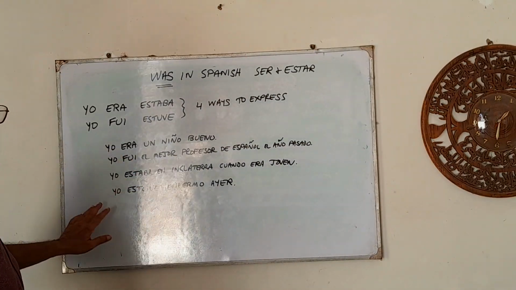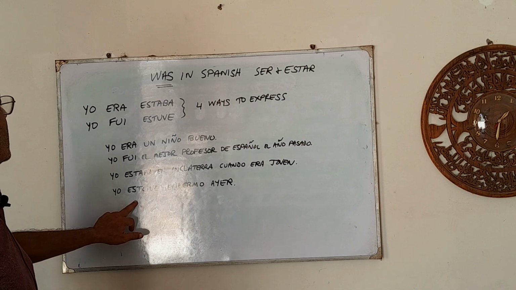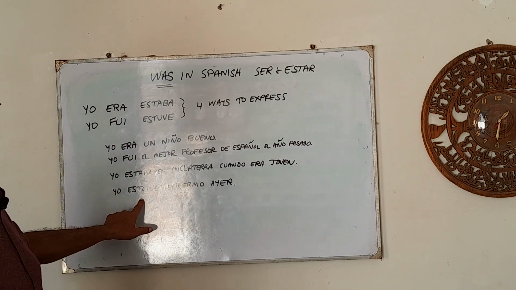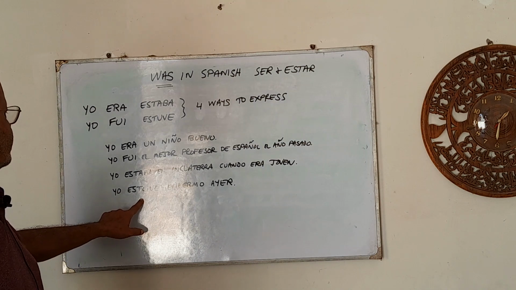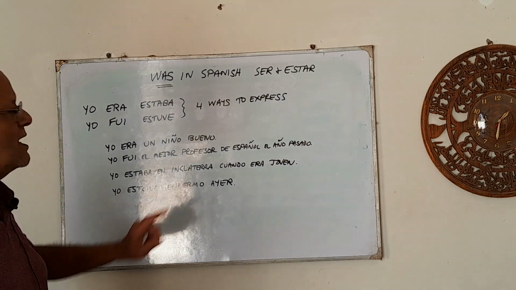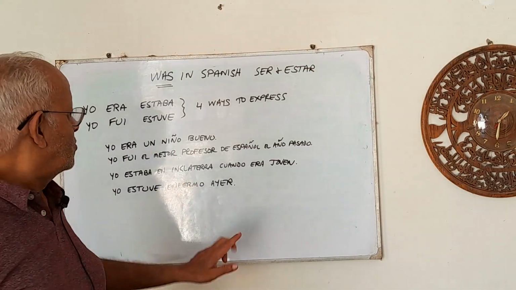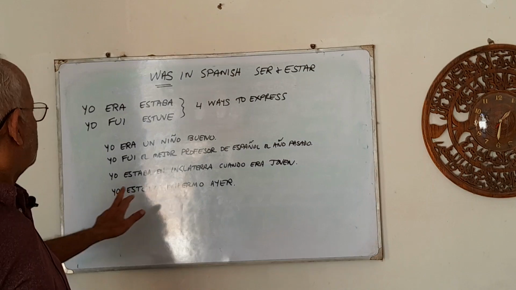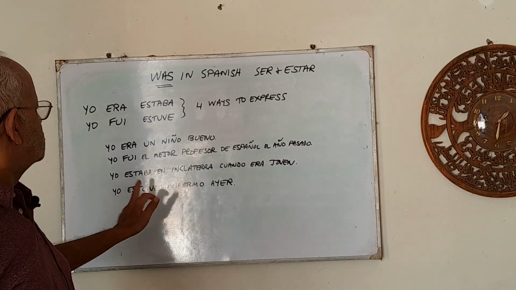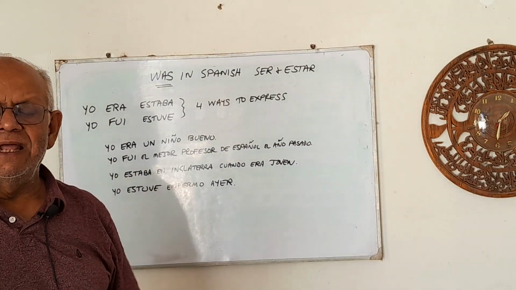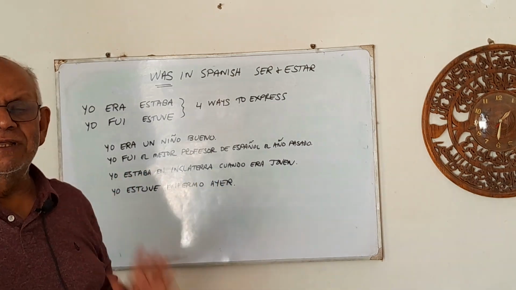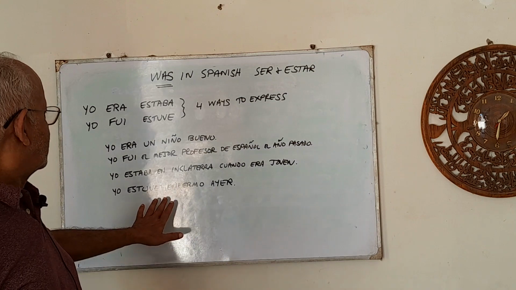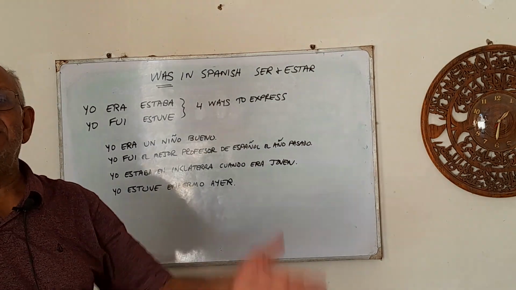And the last example, okay, I was. Okay, this is the pretérito indefinido of the verb estar. Okay, yo estuve enfermo ayer. Okay, now we're talking of a fixed period which was yesterday, it happened and finished. I was sick yesterday. Yo estuve enfermo ayer. Okay, now remember, if you want to talk in the present tense, I am sick, you say yo estoy enfermo. Okay, we are talking about being sick yesterday.